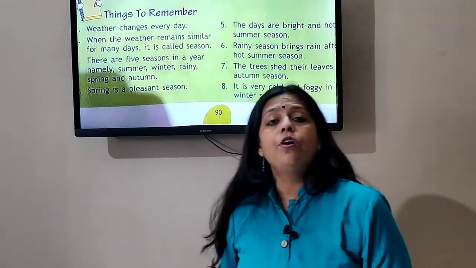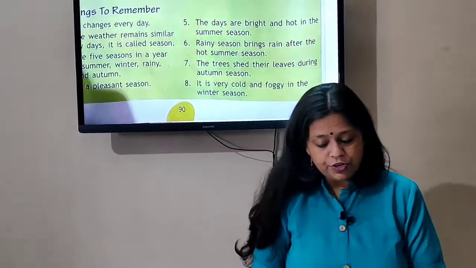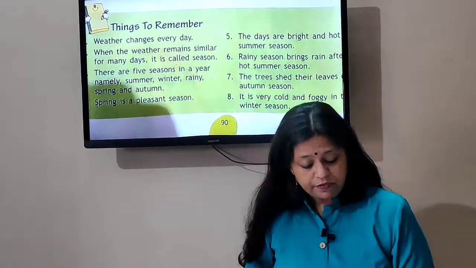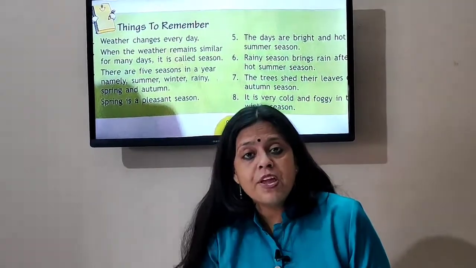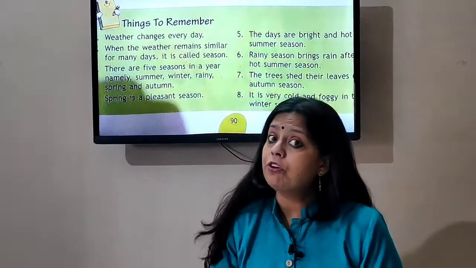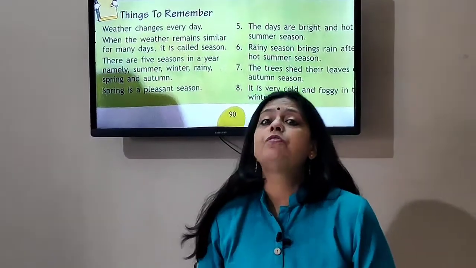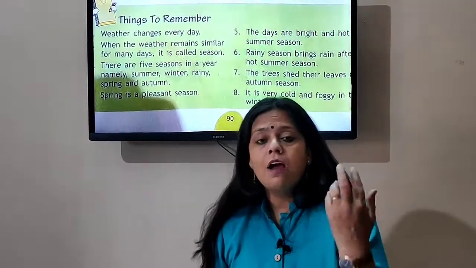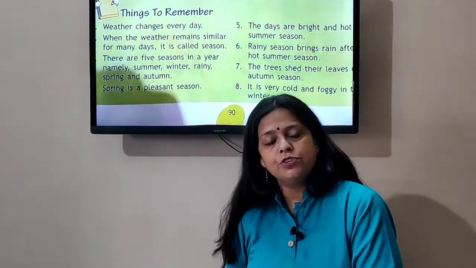Alright, now that is it in the chapter, children. I talked about the various seasons. I talked about the 5 seasons. First, I talked about the spring, then summer, then rainy season. During the rainy season, I explained what a rainbow is. Then autumn, and last, the winter season. I hope you all understood this chapter, children.